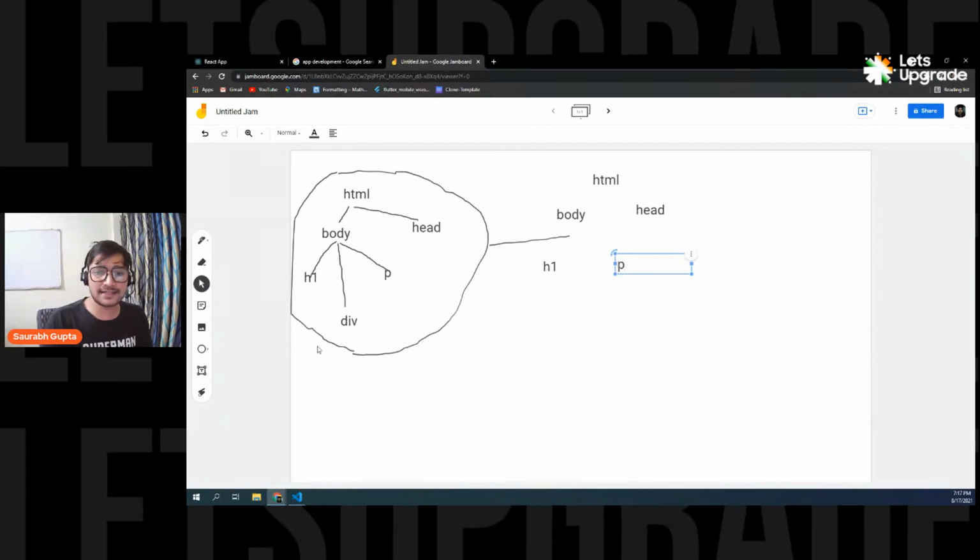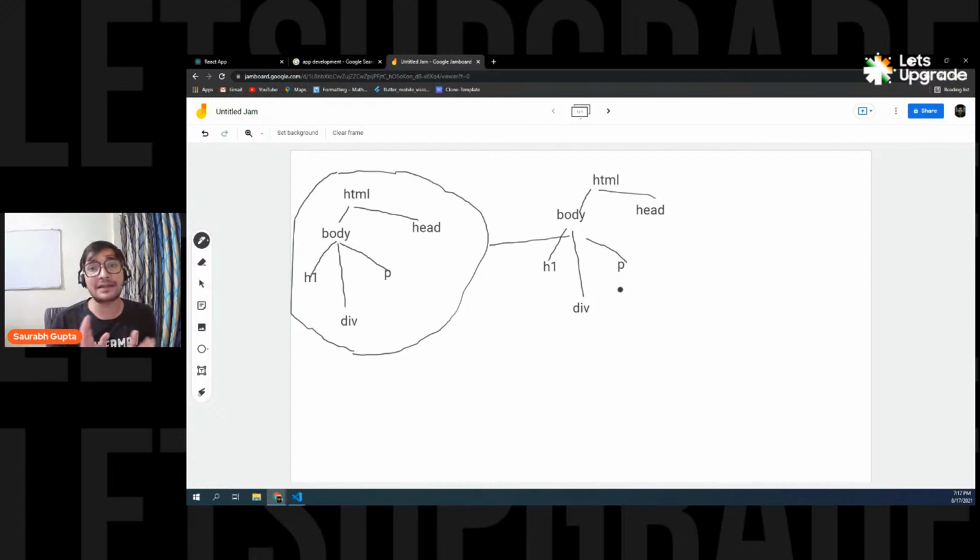Okay. So an exact copy of your DOM is created internally and it is handled internally. And this exact copy is known as the virtual DOM. So it's like a real DOM. I don't know how to copy in Jamboard actually. I don't use it a lot, I only use it in lectures, so I have to learn how to use Jamboard. Okay, so this is your real DOM and this is your virtual DOM.